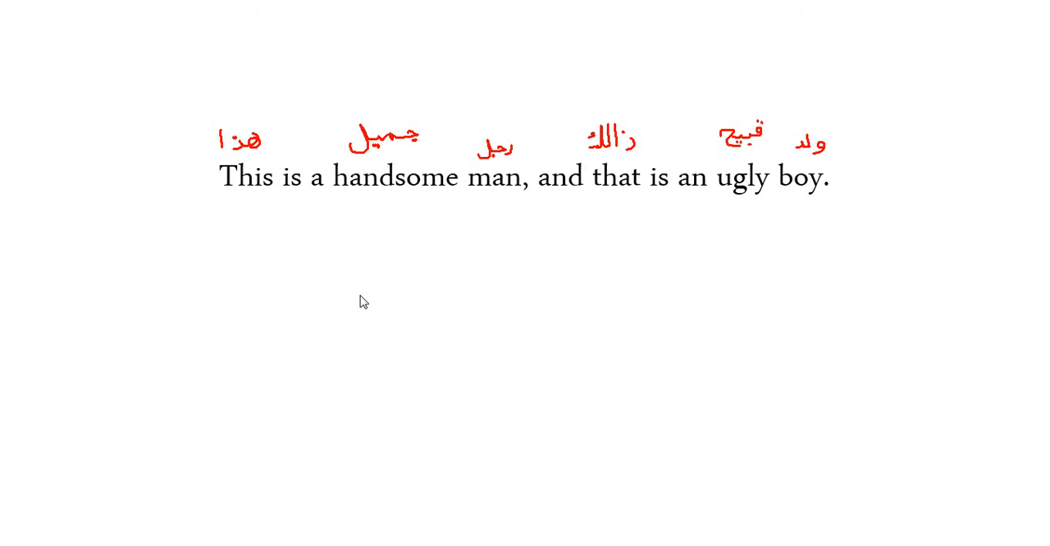So هذا رجل جميل, right? They have to match in state. They are both rafa. They have to match in number, so they are both singular. They have to match in gender. They're both masculine. How would you say jamil for feminine? You say jamilatun. You add a ta marbuta, the round ta, at the end. And that is an ugly boy. وَذَلِكَ وَلَدٌ قَبِيحٌ. And that is an ugly boy.